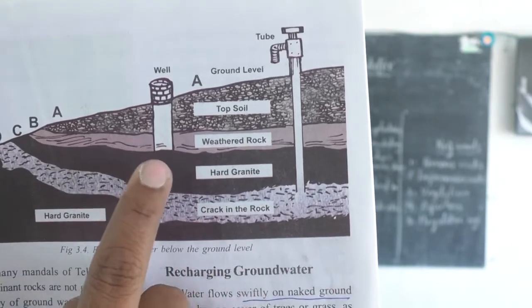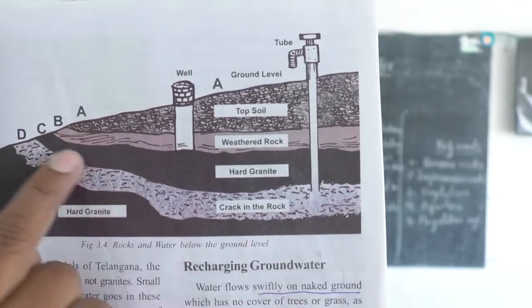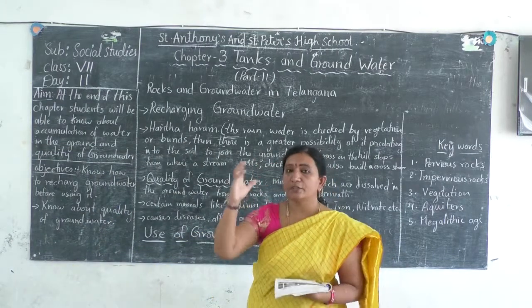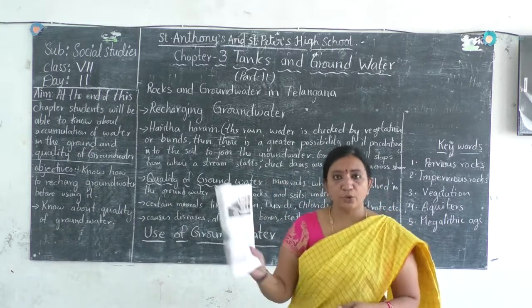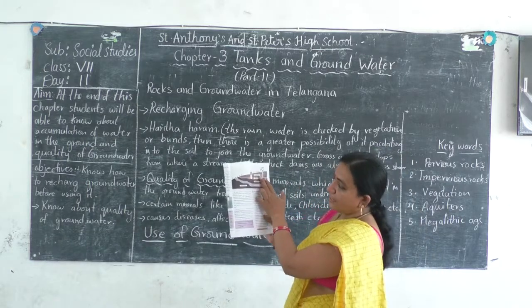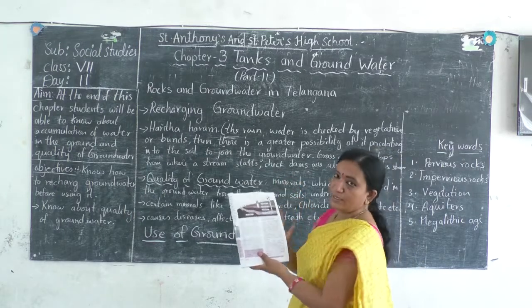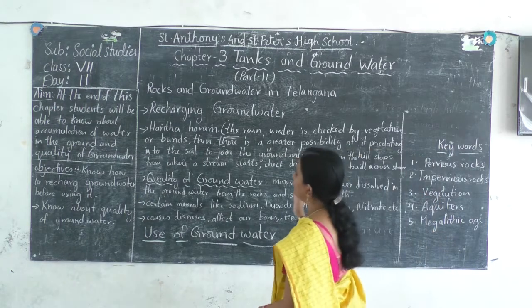Do you think these impervious rocks are also important for the storage of water under the ground? Yes, both these pervious and impervious rocks are very important for the accumulation of water under the ground. If you have this textbook, you can have a clear view of these layers of the land, layers of the soil. Okay, we are done with this.